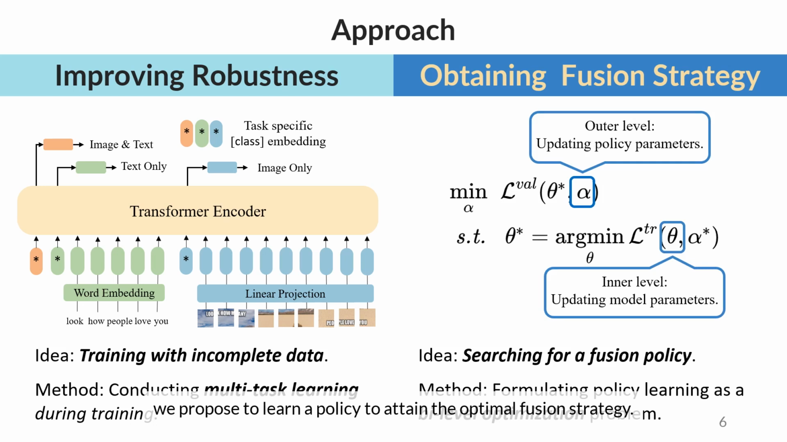For multimodal fusion, we propose to learn a policy to attain the optimal strategy. Specifically, we first assign each layer a fusion parameter alpha, which indicates fusion or non-fusion at the current layer. Then we can obtain a fusion strategy by sampling from the fusion parameters. We jointly learn the policy and model parameters through bi-level optimization. The inner level optimizes the model parameters, and the outer level optimizes the policy parameters. For more details, please refer to our paper.